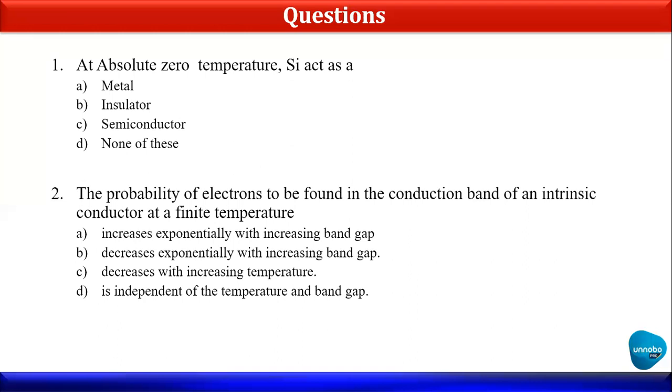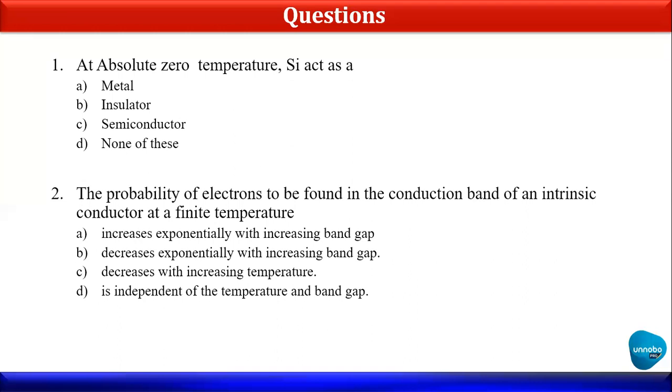So at that point of time you will have to analyze that this particular Si, with respect to what have they asked, right? So that's why reading small, I can say, information also, whichever is given in your books, that also matters when you are appearing for a JEE exam, right? So this Si stands for silicon. Okay, silicon is nothing but one of the semiconductors. Okay, but यहाँ पे उन्होंने क्या पूछा है देखो, at absolute temperature का मतलब at zero Kelvin, or I can say minus 273 degrees Celsius. At zero Kelvin matlab absolute temperature.